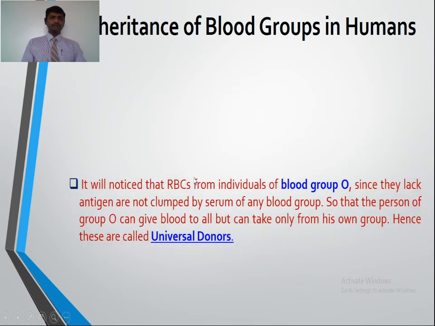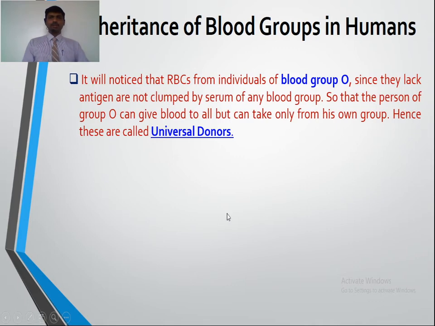Now we are going to study the inheritance pattern of the blood groups in humans. It will be noticed that RBCs from individuals of blood group O, since they lack antigens, are not clumped by serum of any blood group, so the person of blood group O can give blood to all but can take only from his own group. Hence these are called universal donors.